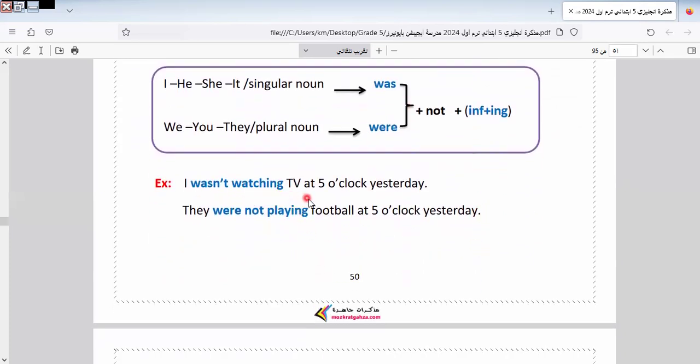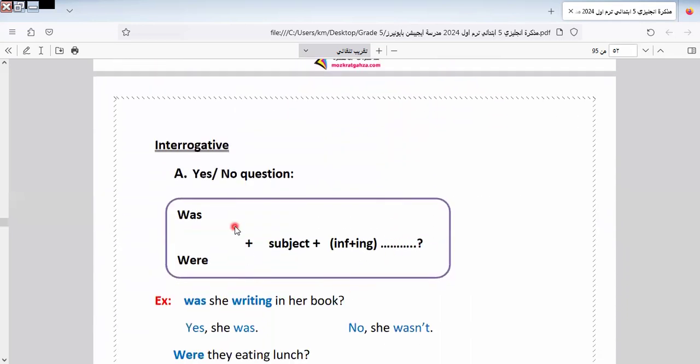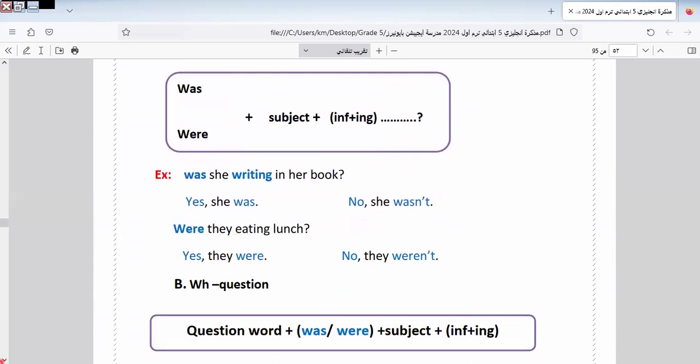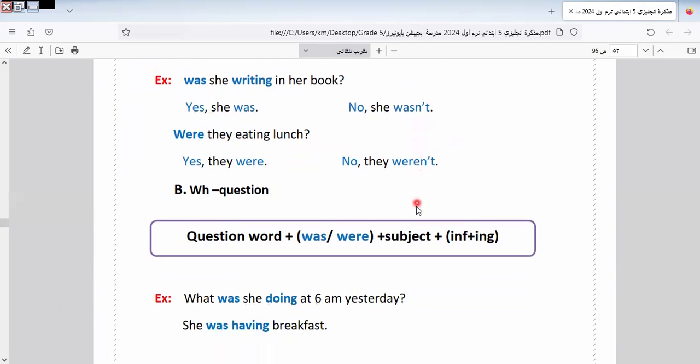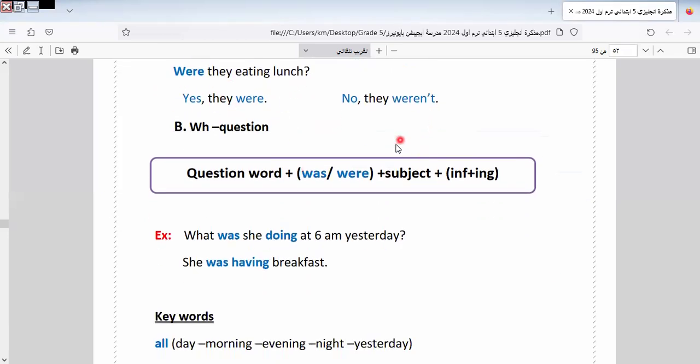Here we say I wasn't watching TV at 5 o'clock yesterday. They were not playing football at 5 o'clock yesterday. Here we have yes, no question, like this. Let's do it together. Was she writing in her book? So when we reply to a was, were yes, no question, we say yes, she was, or no, she wasn't. Or say, were they eating lunch? Yes, they were, or no, they weren't, like this.